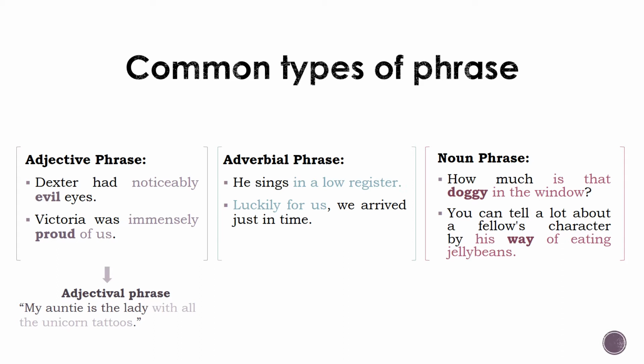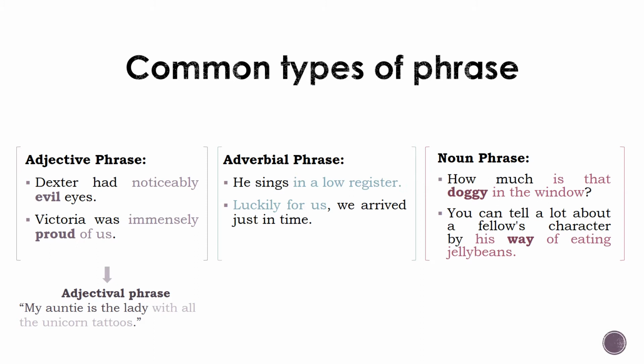For example: My auntie is the lady with all the unicorn tattoos. The phrase with all the unicorn tattoos is a multi-word adjective describing the lady, but it isn't headed by an adjective. Instead, it is headed by the preposition with. This is an example of a prepositional phrase functioning as an adjective. It is best classified as an adjectival phrase as opposed to an adjective phrase.